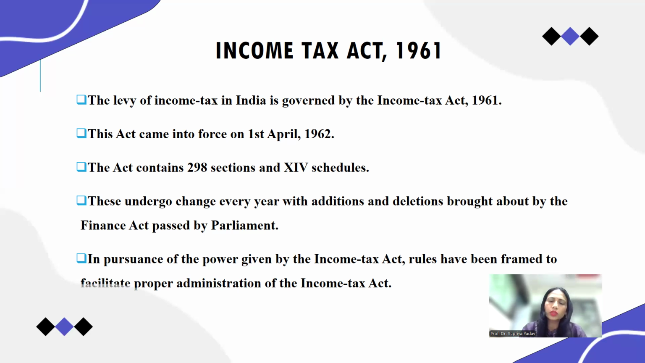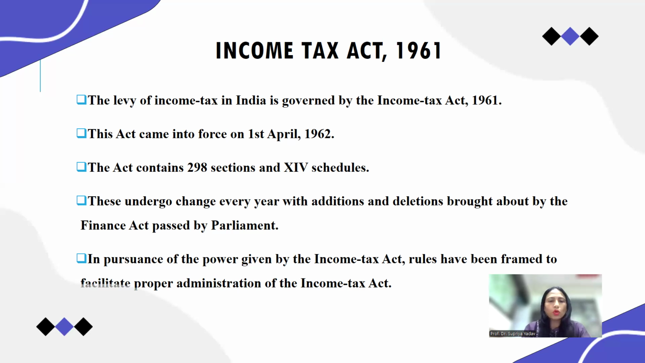So there are many schedules, 14 schedules in income tax. For example, the sixth schedule is the deductions. What are the deductions that we can get deducted from the total income in order to save our tax? That schedule tells you. So schedule 6 is very important from the tax saving purpose. Every year this act goes under changes. Some additions and deletions are brought through the Finance Act and passed by the Parliament. So that's why the act is a modified one. Every time it gets modified.